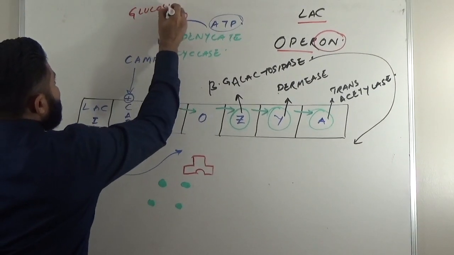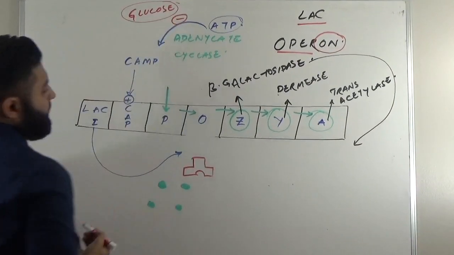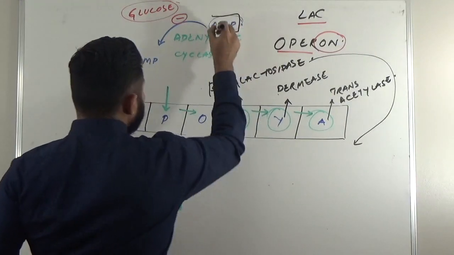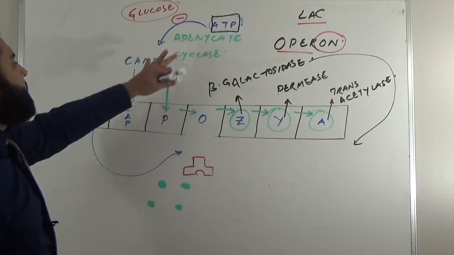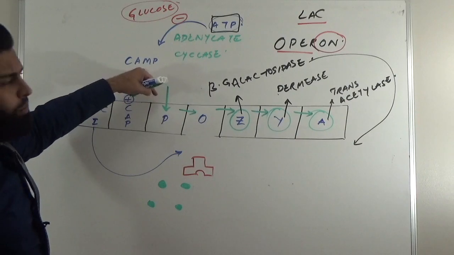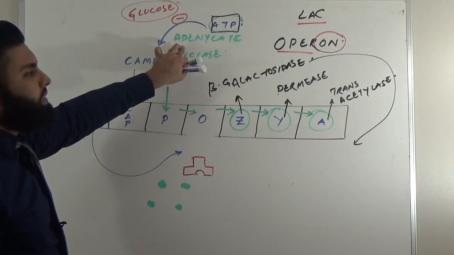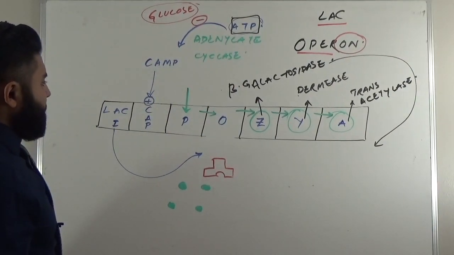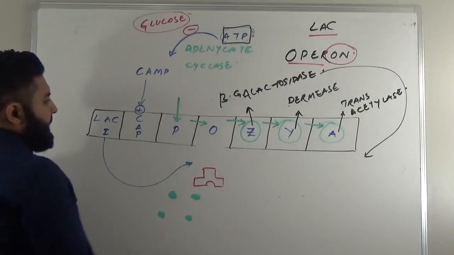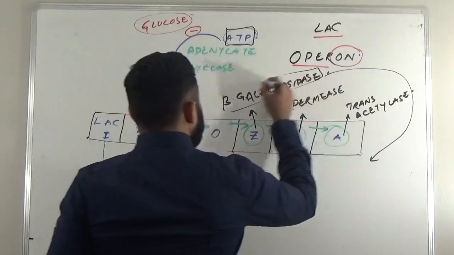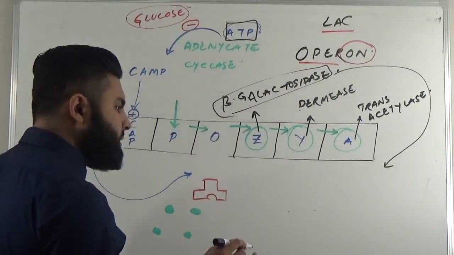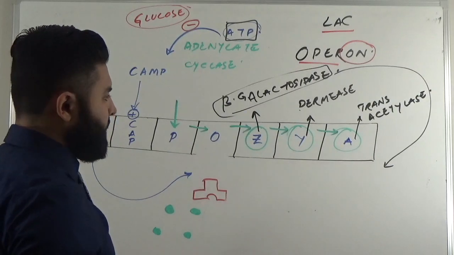So glucose can again inhibit this enzyme. When you have enough ATP, there is no need of cyclic adenosine monophosphate, and no activation of this enzyme. That means you have enough ATP. So the point to understand is that the beta-galactosidase enzyme does the job that lactase does in eukaryotes.